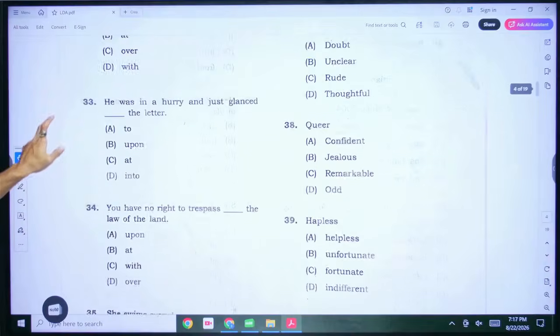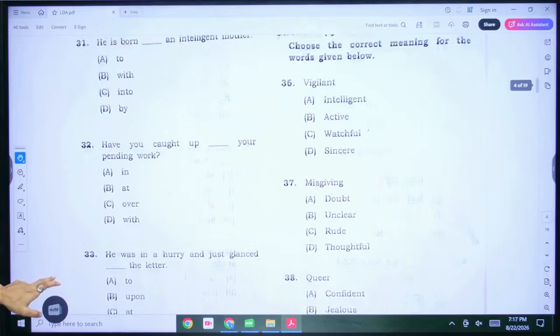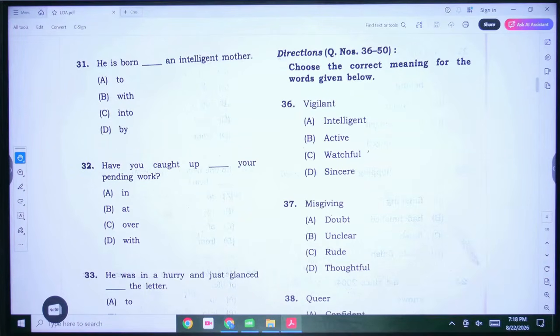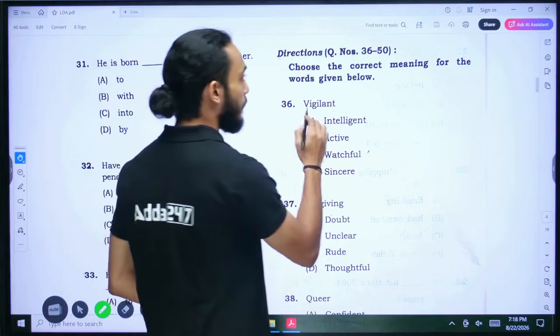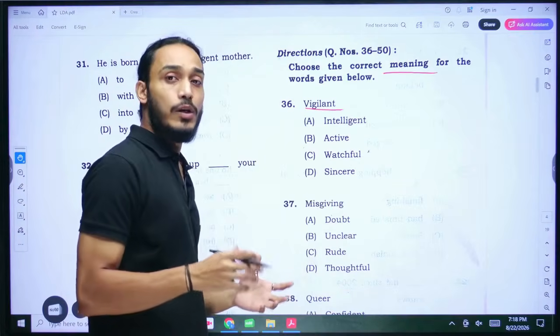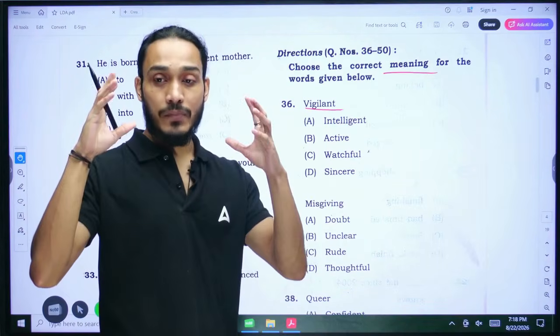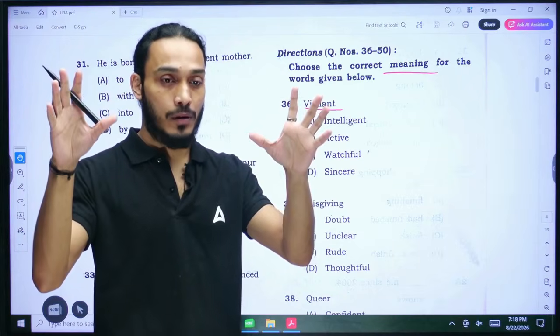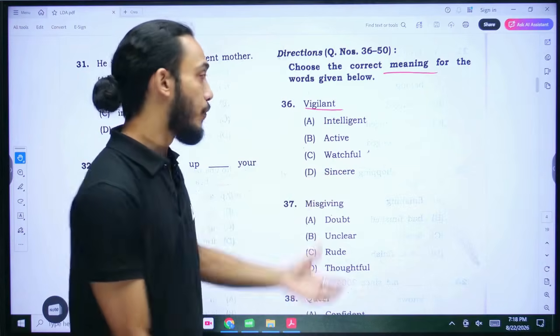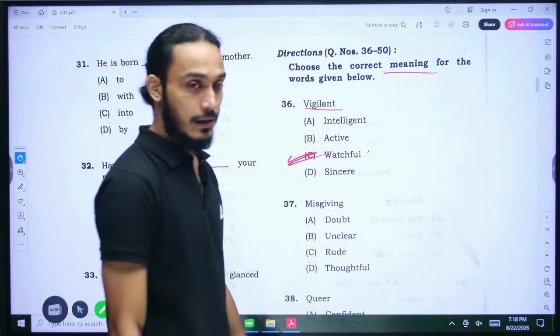Question number 36. I think the directive changes now. Yes, the direction given to us for the last few questions is that we have to choose the correct meaning for the words given below. That is, basically we need to find the meaning, or if there is a synonym, we have to find a synonym. So for the word vigilant, vigilant means when you are alert, when you are being observant, with eyes and ears wide open. All right, you are being watchful. So C is the correct answer.